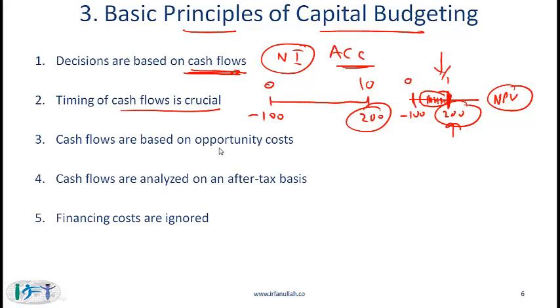And I'll give you a simple example here to illustrate why this principle holds. Let's say that you are running a retail outlet and the shop that you are managing has been gifted to you by a relative. The rent for that shop, let's say, is 50. This is the monthly rental, but that 50 is not what you have to pay. It's an implicit cost because this shop was gifted to you.